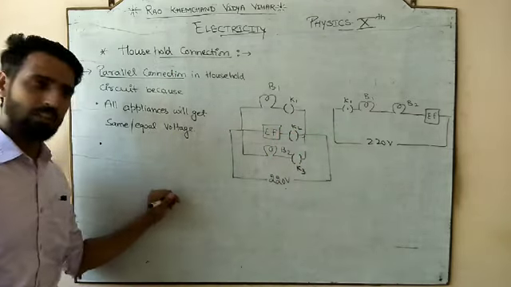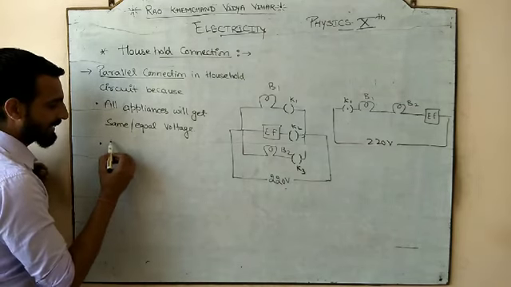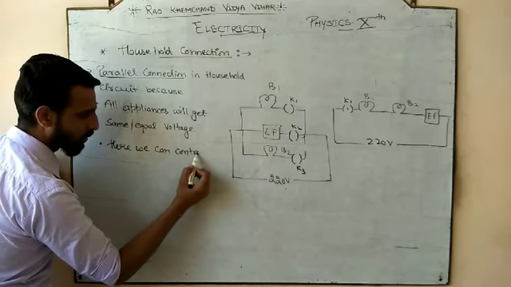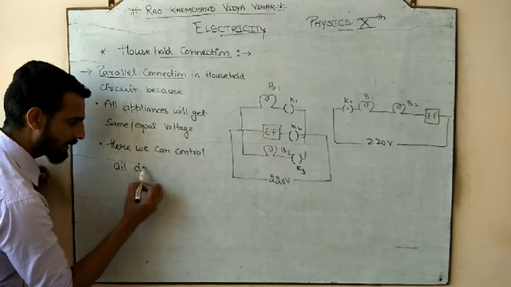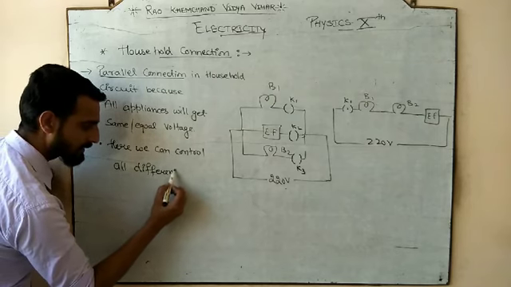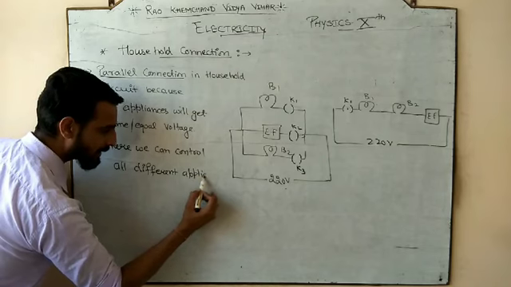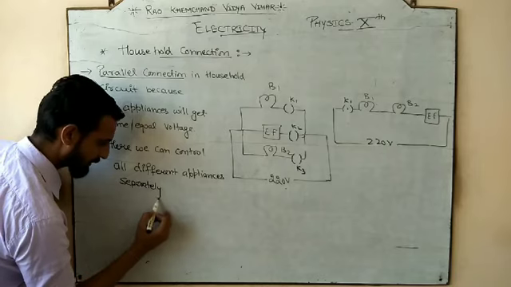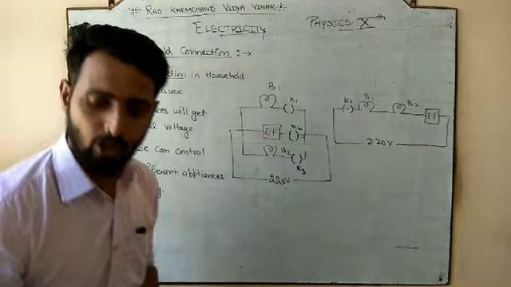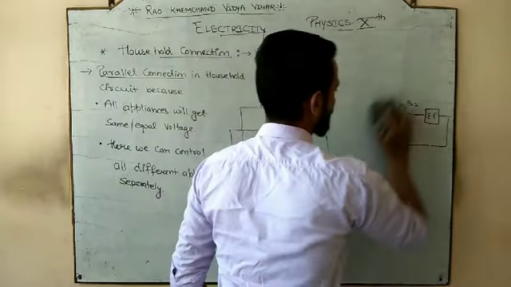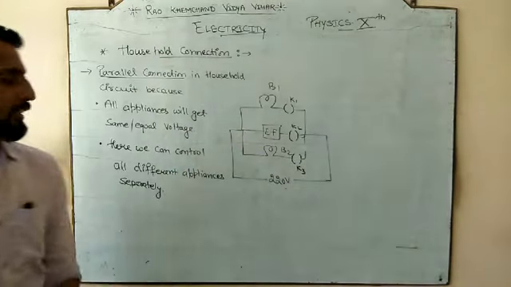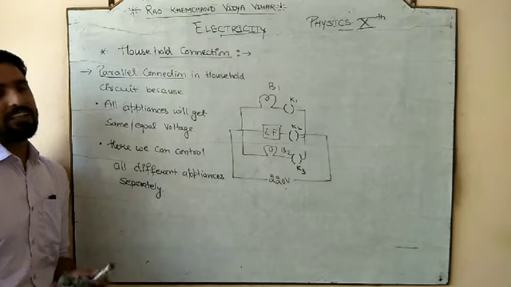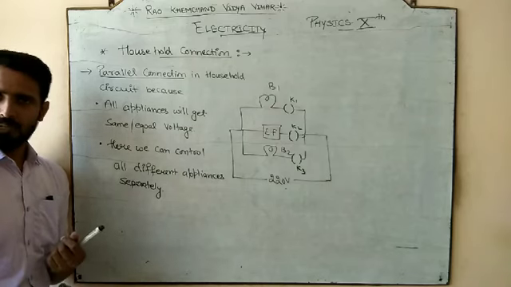That is my choice. So what is the second advantage? That here we can control all different appliances separately. So this is the second advantage of which connection? Parallel connection. So सबको voltage same मिलेगा, so that they can work on a different current. And secondly, that all the different appliances को हम लोग easily control कर पाएंगे.